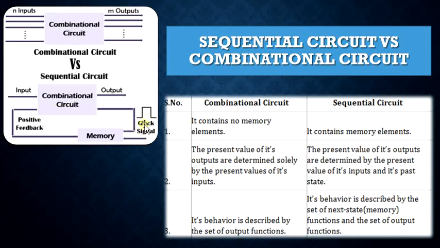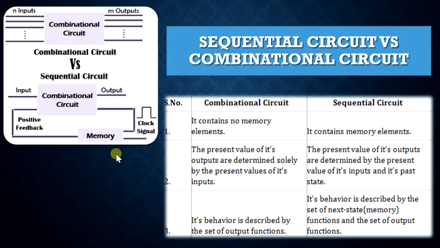The behavior is described by the output function or a set of output functions in the case of a combinational circuit, whereas the sequential circuit behavior is described by a set of next state functions and a set of output functions.